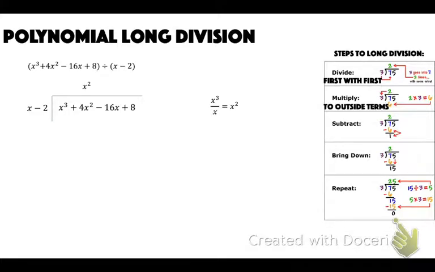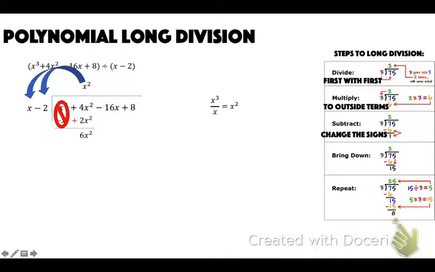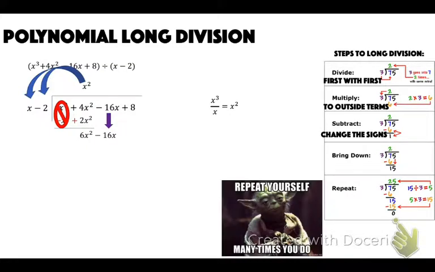And then we're going to multiply to the outside terms. So there and there. X squared times x is x cubed. X squared times negative 2 is negative 2x squared. Then we're going to subtract. And when we subtract this, we could distribute this subtraction in, which is going to change both of those signs. So we can just change the signs here. Those cancel, and then 4x squared plus 2x squared is 6x squared. Then I'm going to bring down that next term. And then I'm going to repeat myself.